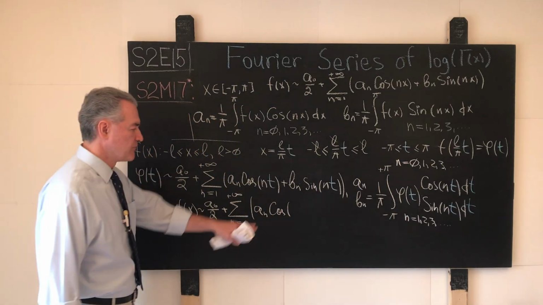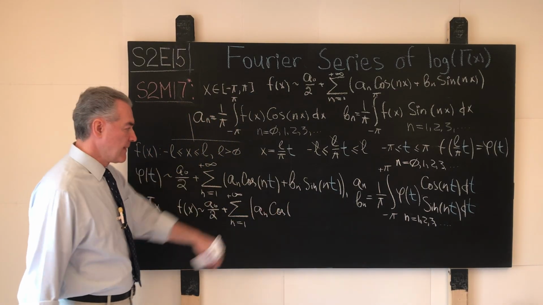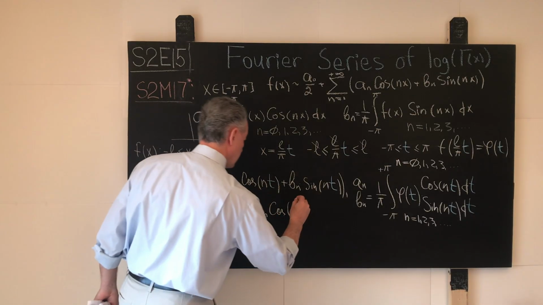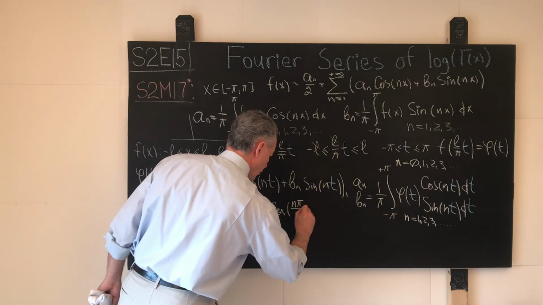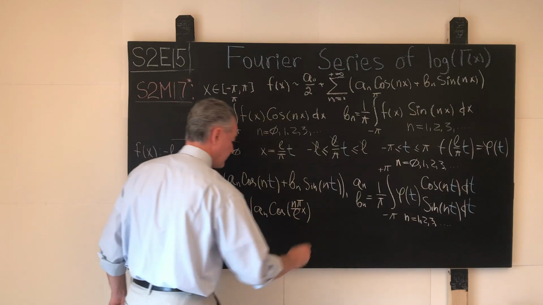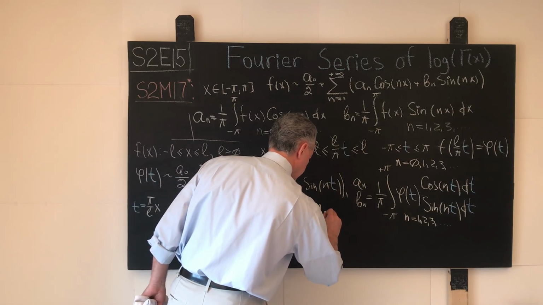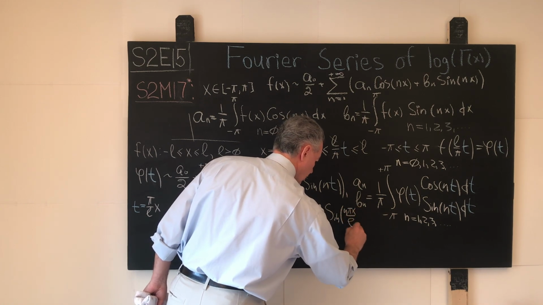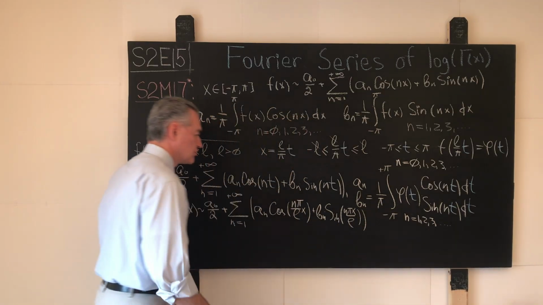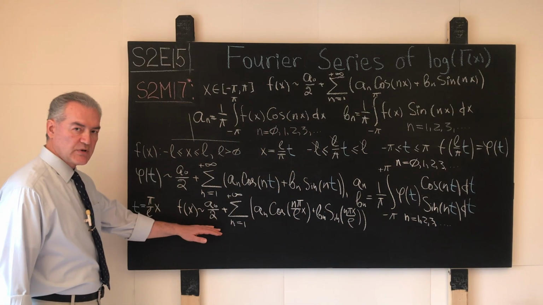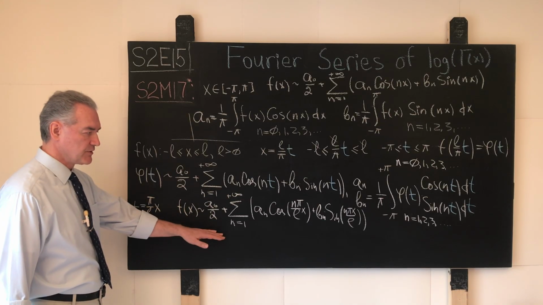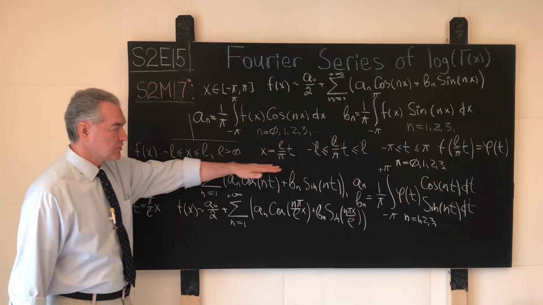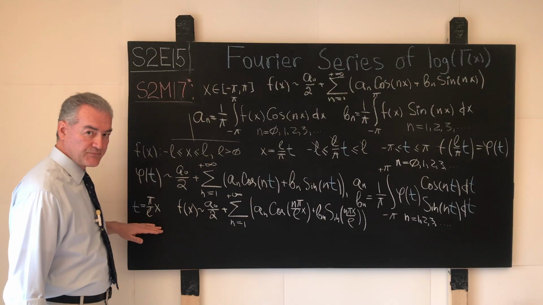Now we have to be careful. Here we have n times t, but now t is taken from the reverse transformation. So here we write n pi over L x, plus bn times sine of what? N pi x over L. So that much should be understood. That step from here to here should be straightforward. We simply used the reverse transformation as the transform and conquer problem solving approach prescribes.